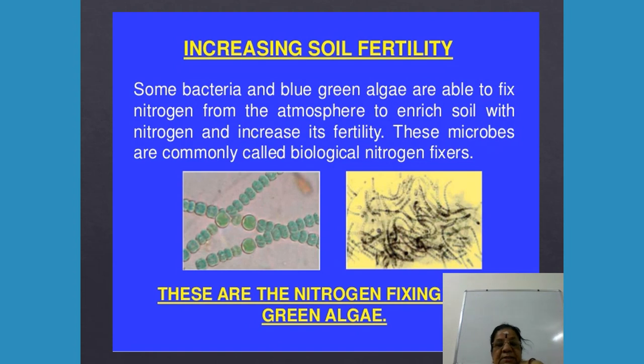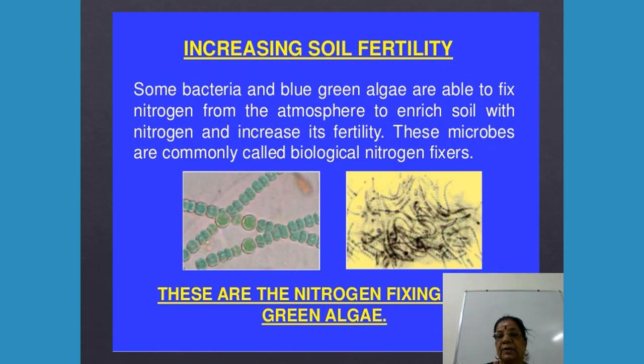Now, increasing soil fertility, some bacteria and blue-green algae are able to fix nitrogen from the atmosphere to enrich soil with nitrogen and increase soil fertility. These microbes are commonly called biological nitrogen fixers. What you are seeing is the blue-green algae, Nostoc and Anabaena. I hope you could follow this.